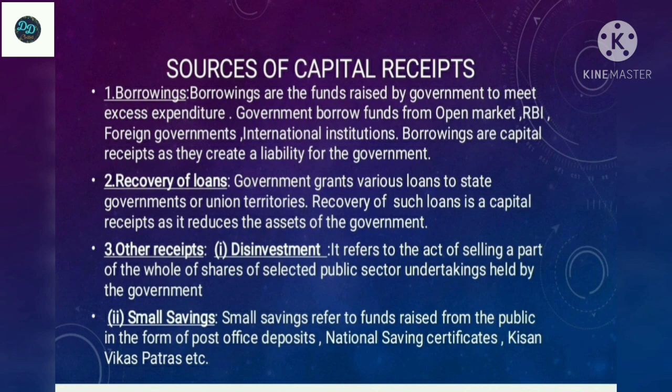It is termed a capital receipt as it reduces the assets of the government, since the government holds ownership in various public sector units in the form of equity shares. Small savings refer to funds raised from the public in the form of post office deposits, National Savings Certificates, Kisan Vikas Patras, etc. They are treated as a capital receipt as they lead to an increase in the liability.